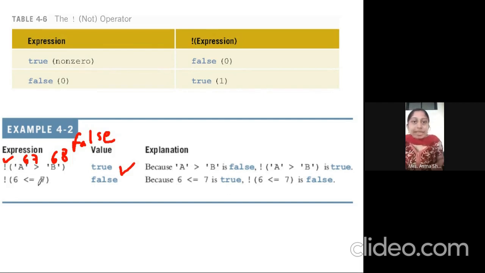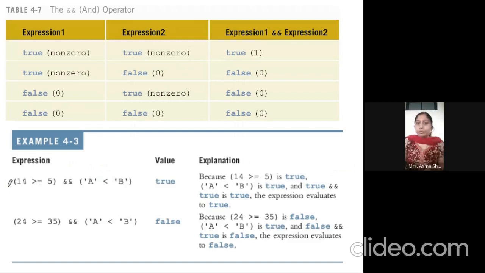So 6 is less than or equal to 7? Yes. 6 is less than or equal to 7. It means true. But we are getting false because here is the not operator. So hope you understand. Not means we change the condition true to false, false to true.